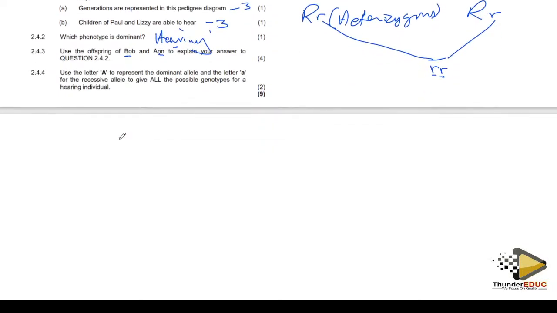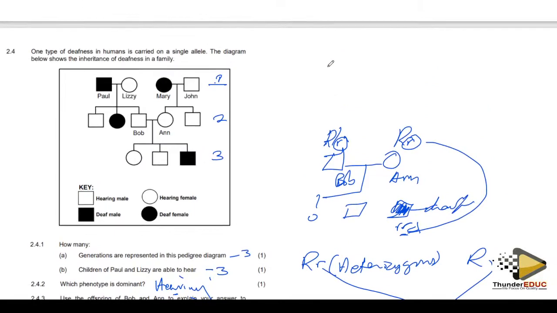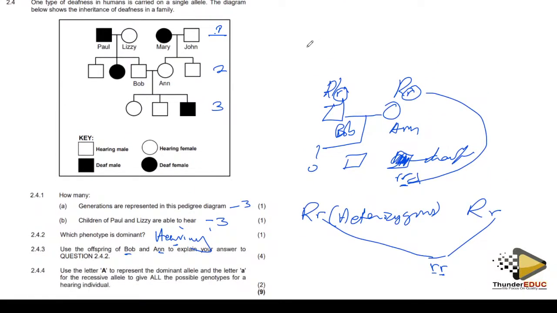It's 2 marks. Remember, we said it here: a person who is hearing, and hearing is dominant. Capital A is for hearing, and small a is for deaf.